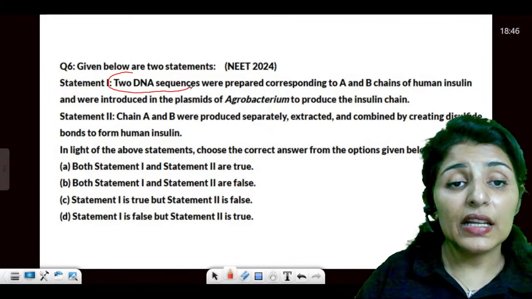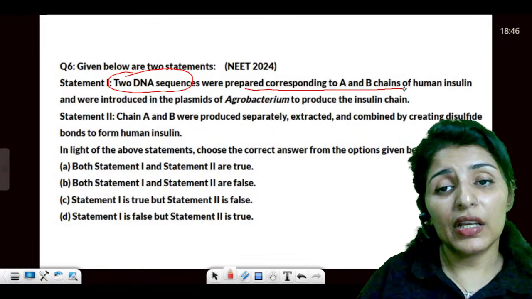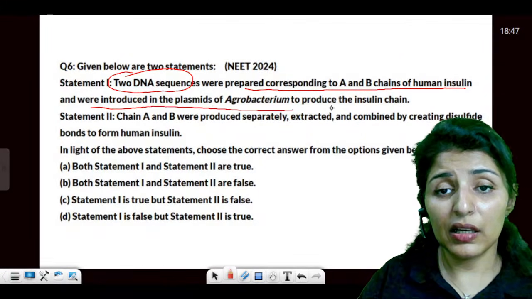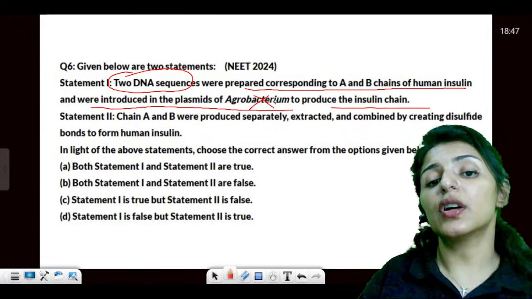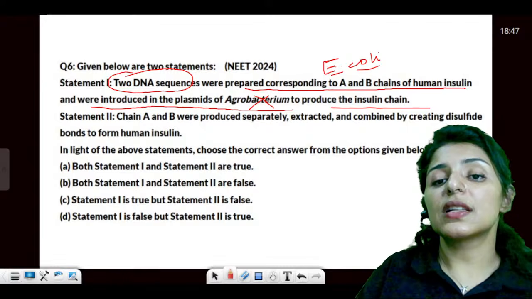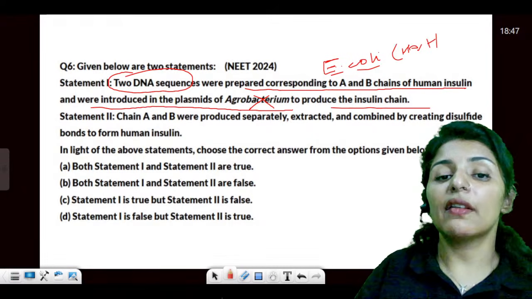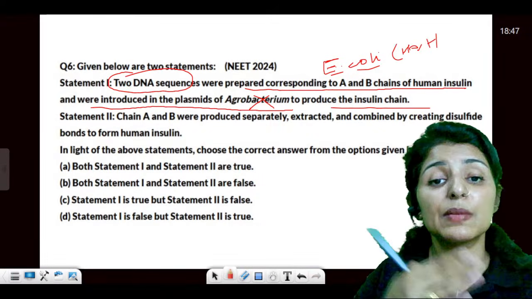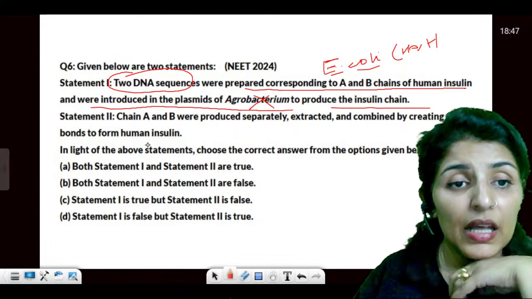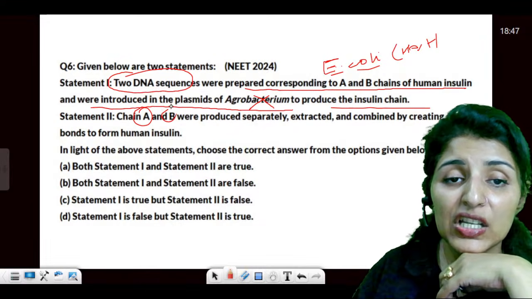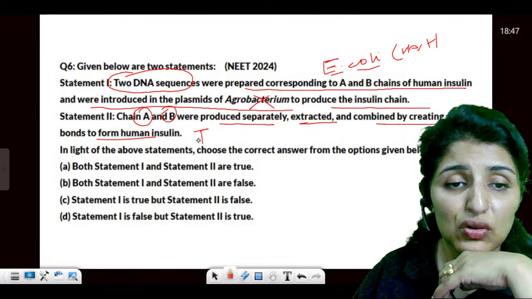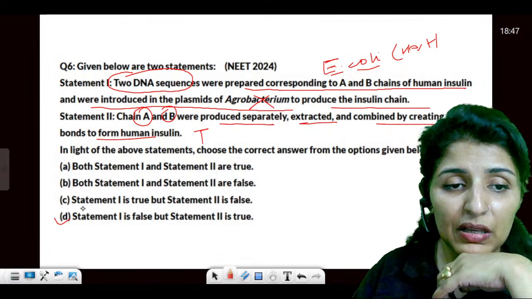Now, two DNA sequences corresponding to the A and B chains of human insulin were introduced in plasmids of Agrobacterium to produce insulin. It was not Agrobacterium. The host used for insulin production is E. coli, never Agrobacterium. Agrobacterium is preferred in plants. Now, chain A and chain B are produced separately, extracted, and combined by creating disulfide bonds. So this is true. So A is false and B is true.